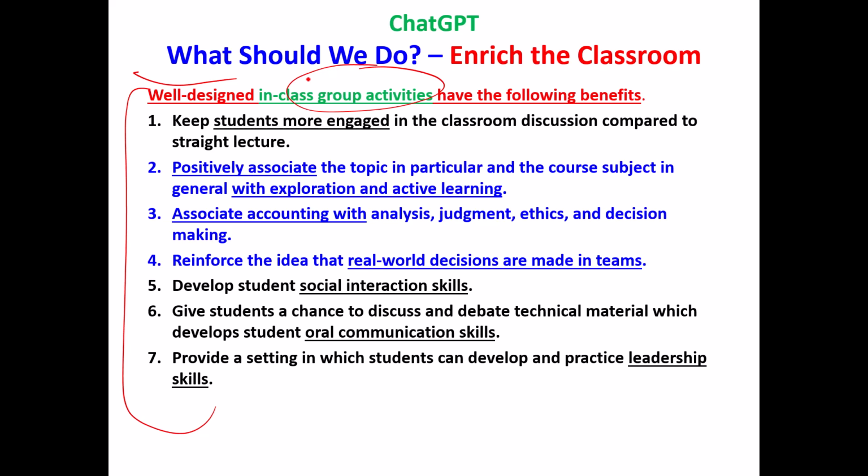But all kinds of good things can happen in a classroom, and students can't send ChatGPT to class to engage in these activities for them. They got to go themselves, and by making an enriching class, we make it so that students aren't just learning how to use artificial intelligence to answer questions for them. They're actually engaging in discussions with other human beings.